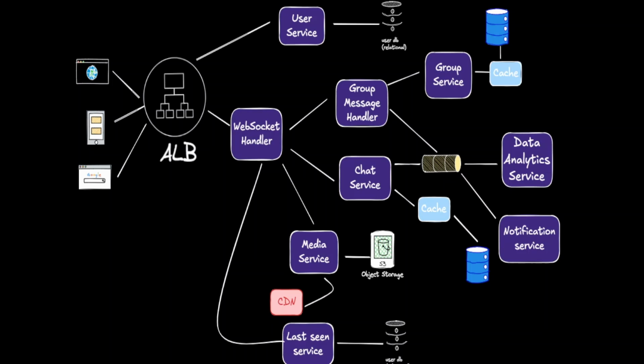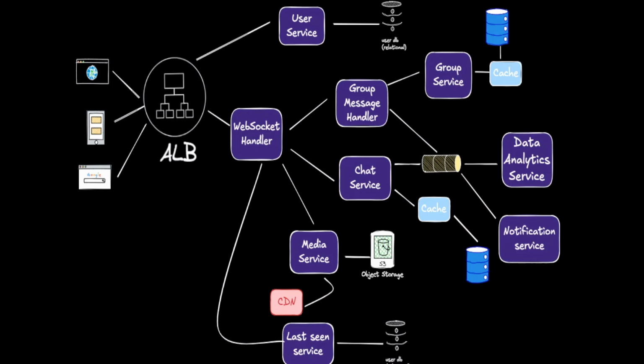Also, with real-time messaging, we can either use the pull model or the push model. In the pull model, the client periodically sends an HTTP request to servers to check if there are any new messages. The pull model is not that scalable due to its overhead on servers, whereas in the push model, the client opens a long-lived connection with the server, and once new data is available, it will be pushed to the client. So WebSockets are used for this, which we are going to use in this chat service as well.